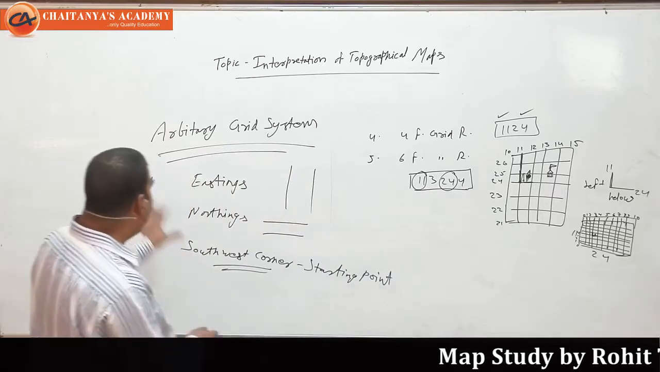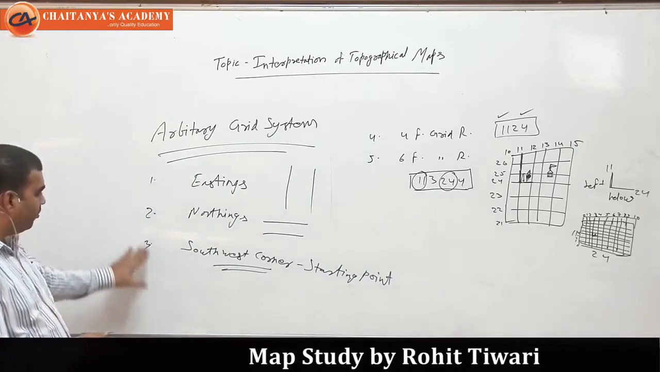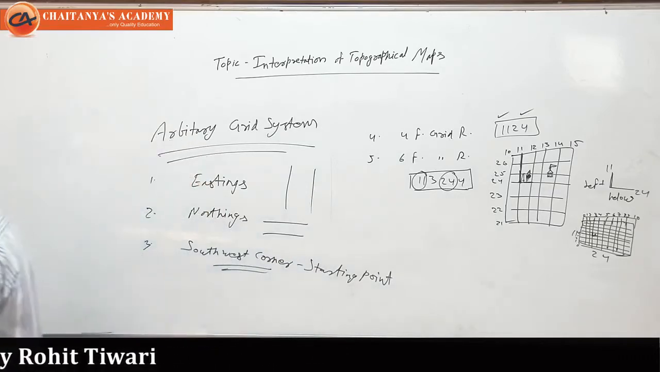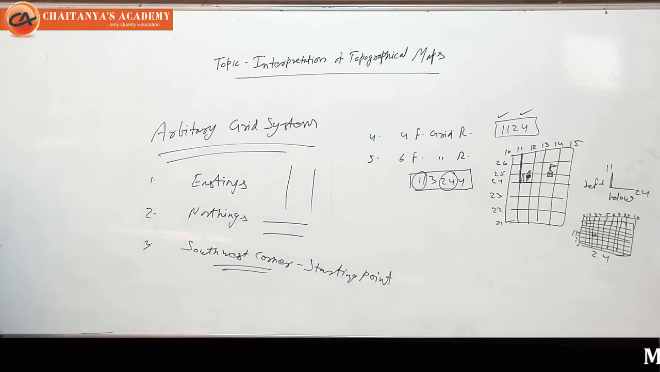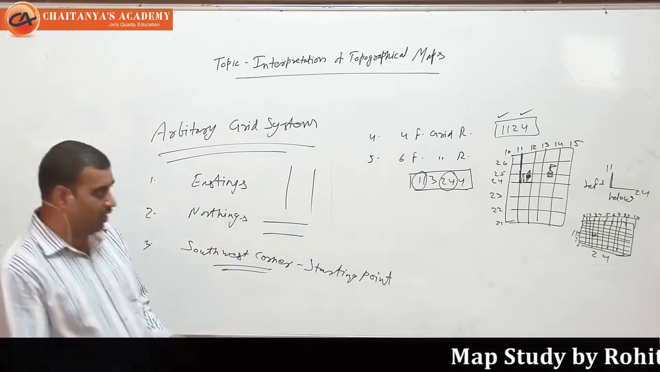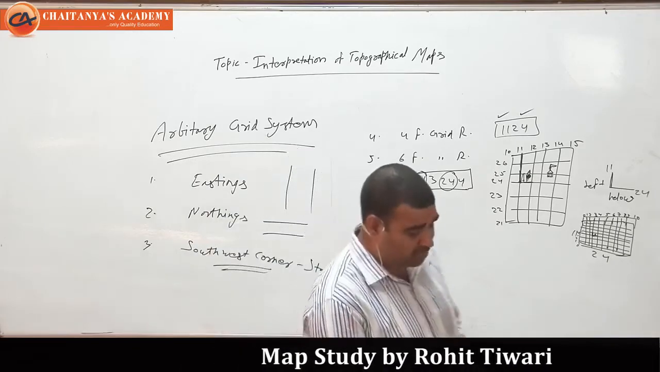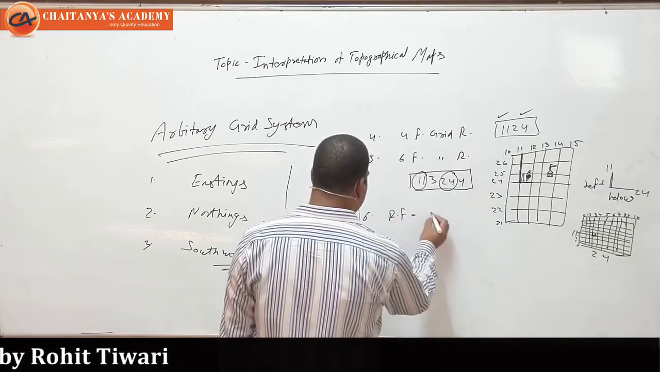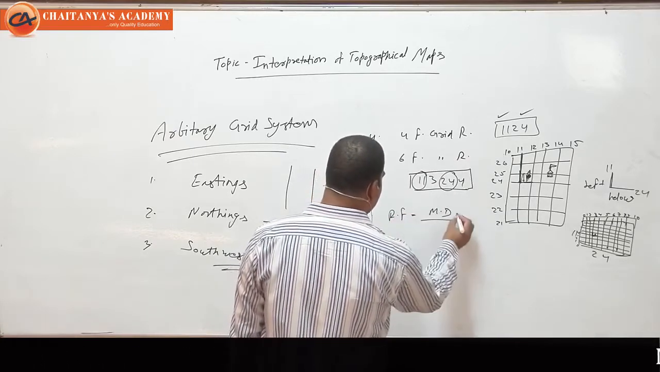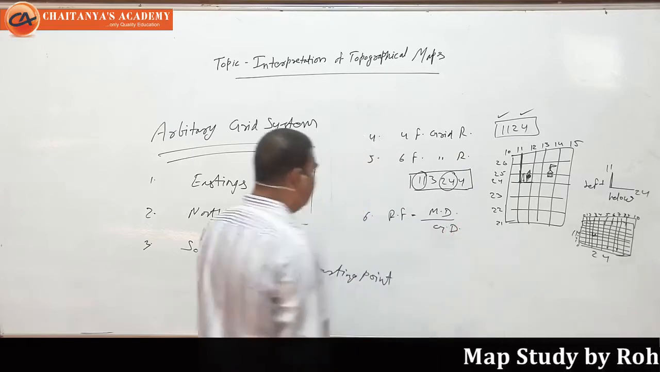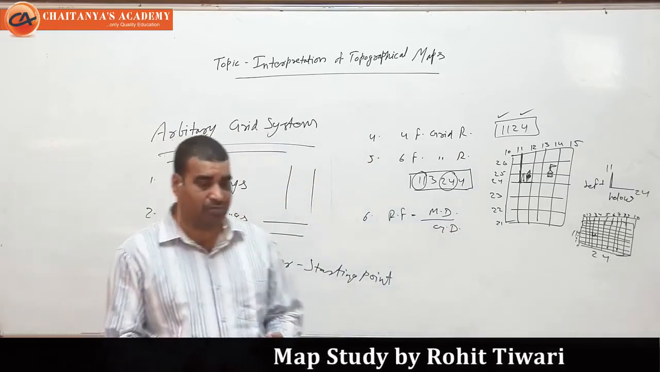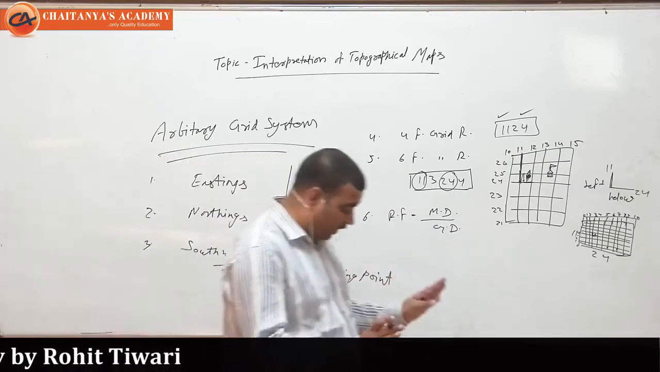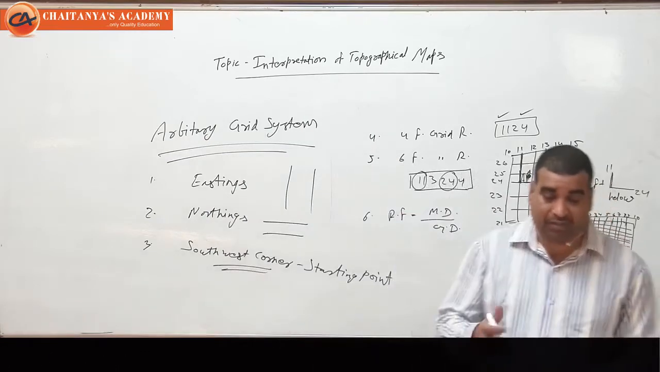Okay. So in the arbitrary grid system, we have discussed easting, northing, southwest corner, the starting point, 4-figure and 6-figure. And let's see another thing. Another thing is a scale. I taught you the scale million sheet. We call it RF. RF simple formula is MD upon GD, map distance and ground distance. So scale is the ratio of map distance and ground distance. So these are the 6 major points on the arbitrary grid system after the sheets study.